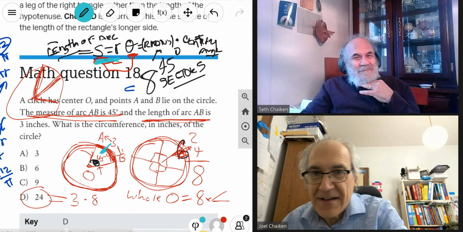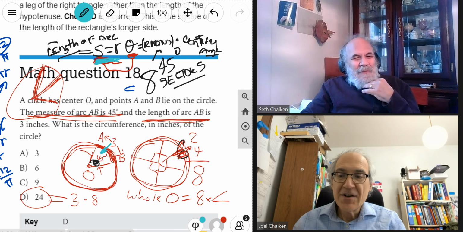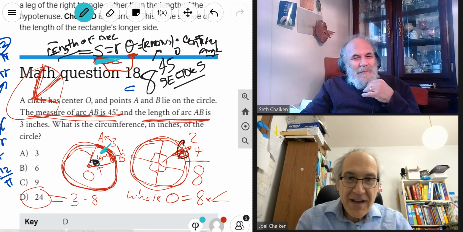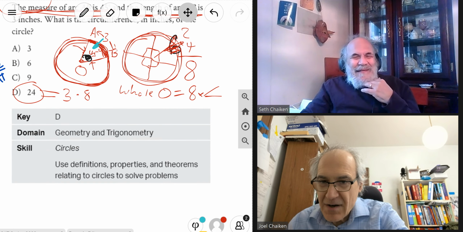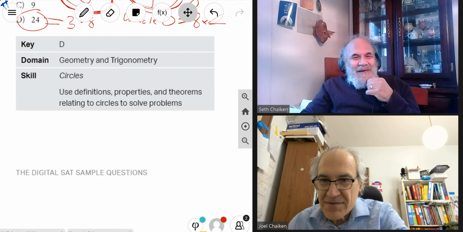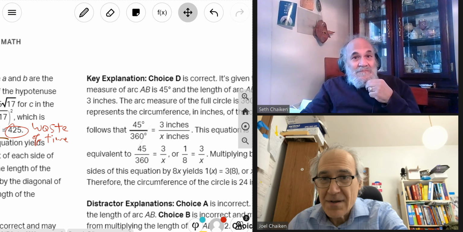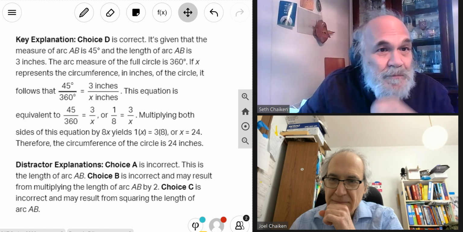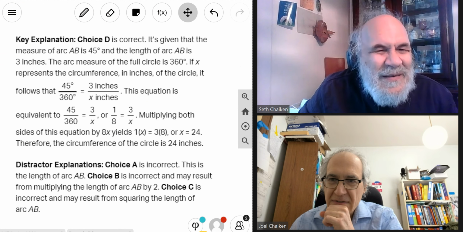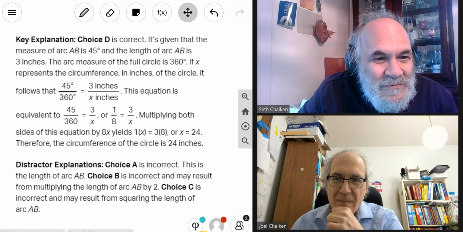Okay, let's see how they did it. Did they do it the ratio way or the formula way? Drum roll. Because there really are two ways to do it. Theorems related to circles to solve problems. Boy, that sounds really intimidating. Okay, they did ratios. Yeah, they did ratios.